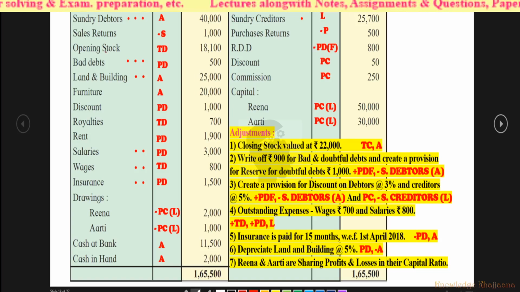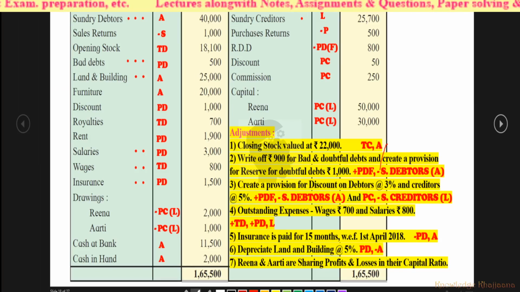No any marking over here. Write off rupees 900 for bad debts and doubtful debts, and create a provision for reserve for doubtful debts rupees 1000. See, there are two parts in this adjustment number 2. Let's look at the first part. Write off rupees 900 for bad and doubtful debts.